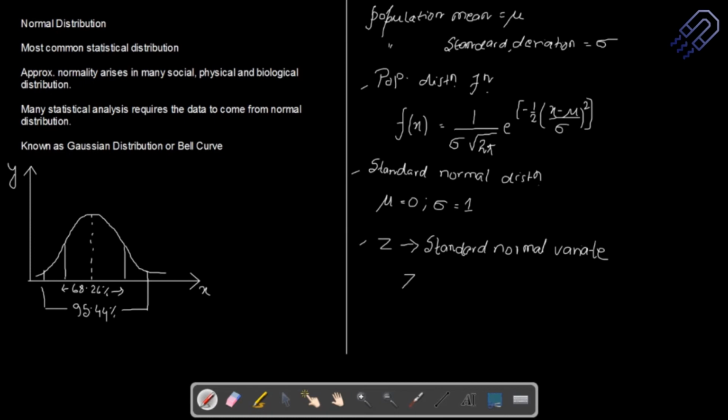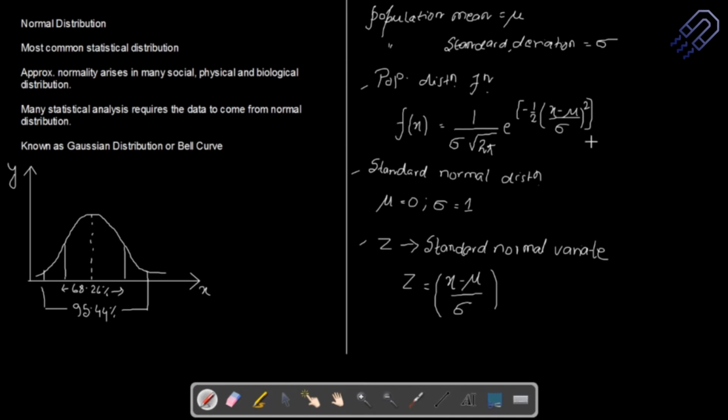And this z is actually given by (x minus mu) divided by sigma, where x is the parameter which you are calculating for, mu is the mean, and sigma is the standard deviation, okay. You already know it. If you know mu and sigma, you can directly write down what is z, okay. So this f(x) can also be written in terms of f(z).